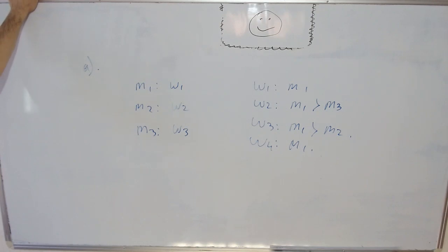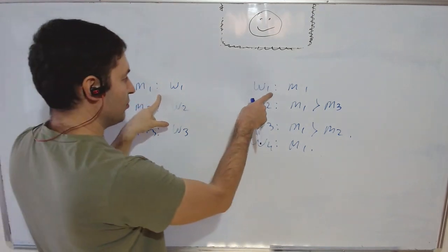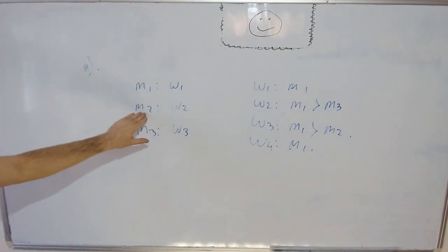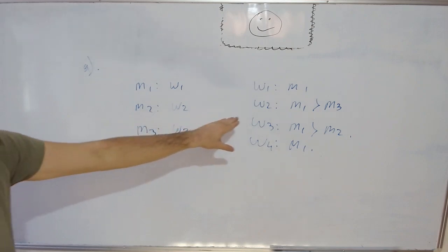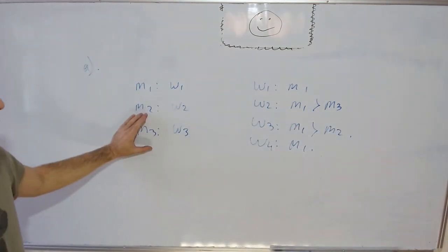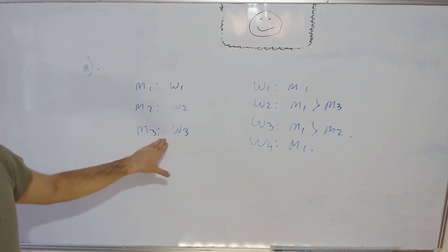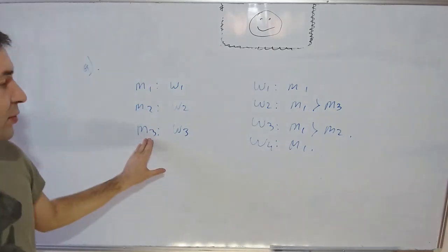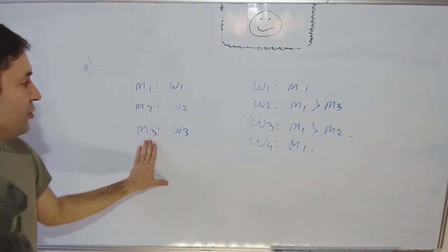Well, then it's pretty clear that we will have one couple, the top couple here, and then the only person we can match M2 with is W2, but W2 doesn't rank him. Therefore, M2 will be unmatched. M3 can only be with W3, W3 doesn't rank him. Therefore, M3 will be unmatched in any stable match.